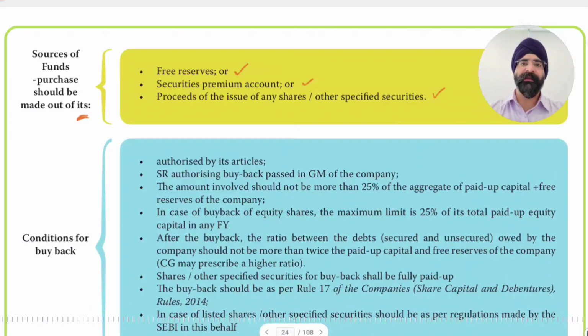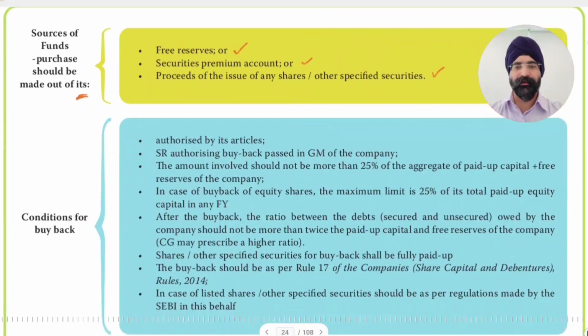Now, these are the sources, meaning funds will come from free reserves, securities premium, and proceeds. While designing, suppose we have all three available, then which one should be utilized? Here's a hint: free reserves can be utilized for many purposes. However, securities premium has restricted purposes, and proceeds of the issue also have a specified purpose for which they can be utilized. So the most restricted funds should be utilized first, and if those funds are not available, then free reserves should be utilized. This is the ideal strategy which we should follow.